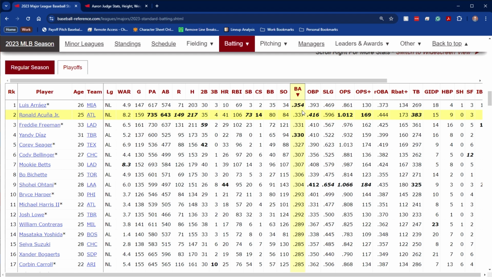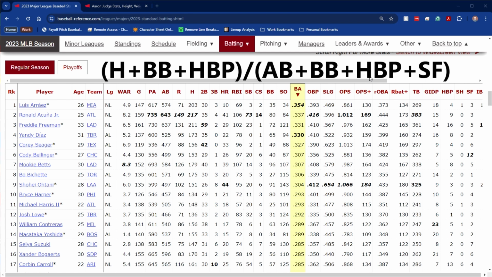All right. Next up, speaking of walks, is on base percentage, OBP. And that's basically just a ratio of how often a player or batter reaches base. So it takes hits plus walks plus hit by pitches, the 3 main ways you're going to reach base, and divides that by at-bats, like we just talked about, plus the walks and hit by pitches,